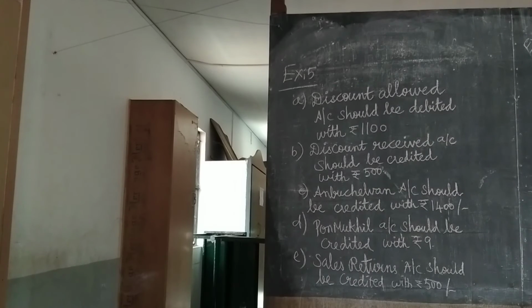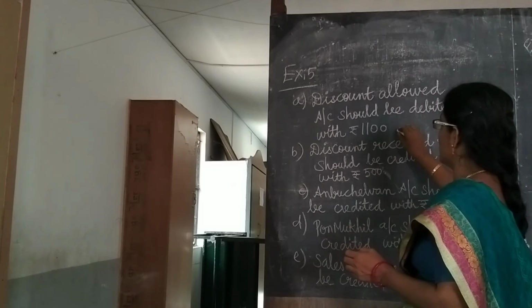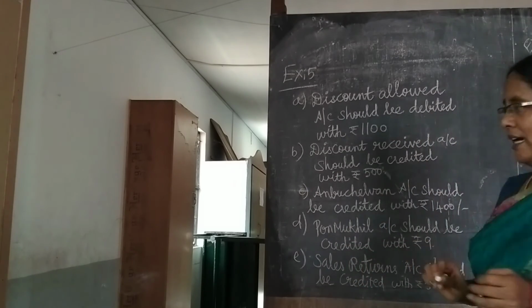So discount allowed, what is that? Debit side of the discount column means discount allowed column. So discount allowed is a short debit, isn't it? So what we have to do? Give further debit. Short debit, give further debit the respective account. Discount allowed account should be debited with rupees 1100.